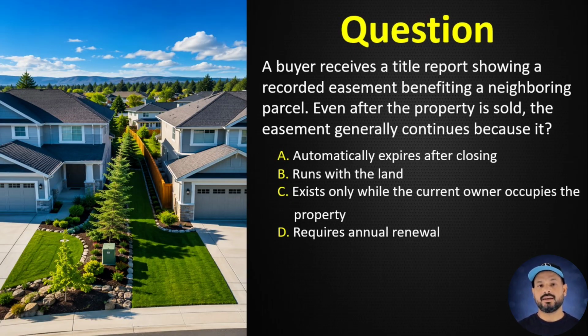C. Runs with the land. D. Exists only while the current owner occupies the property. B. Requires annual renewal. Correct answer B. Runs with the land. Appurtenant easements generally transfer with ownership of the affected property.